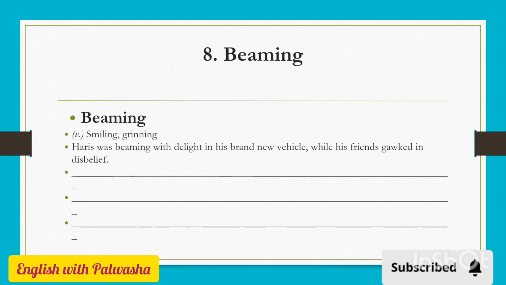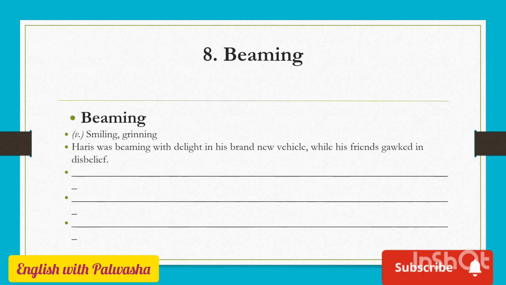The next one is beaming. Beaming, instead of smiling or grinning, you can also use this word beaming. Beaming means when you are smiling and grinning. The example is, Haris was beaming with delight in his brand new vehicle, while his friends gawked in disbelief. He was beaming in delight. He had his new vehicle. He was extremely overjoyed. So, of course, he was smiling.